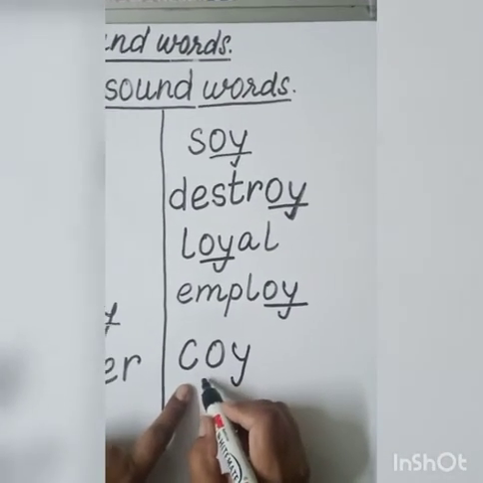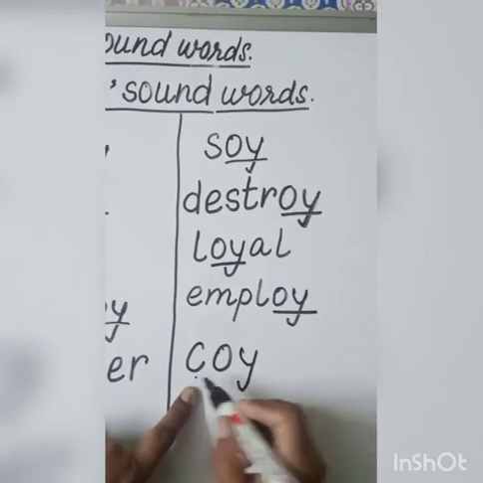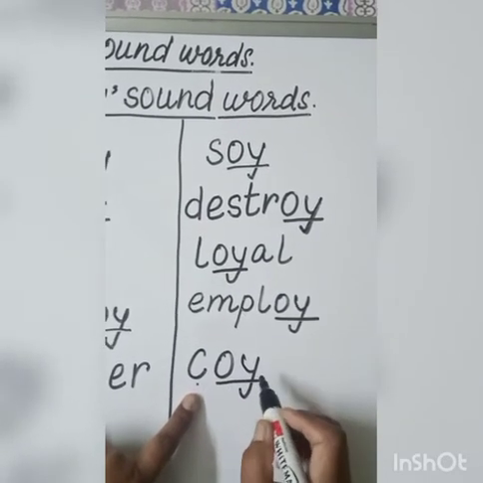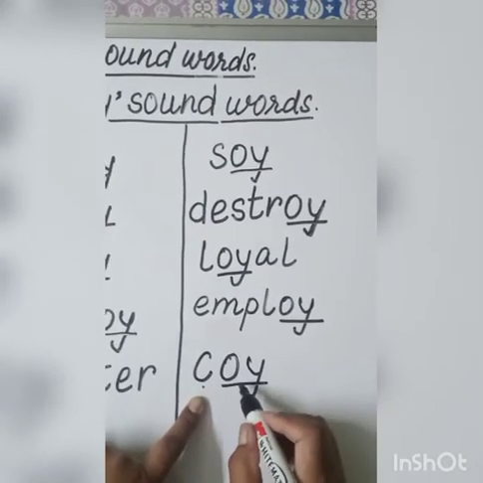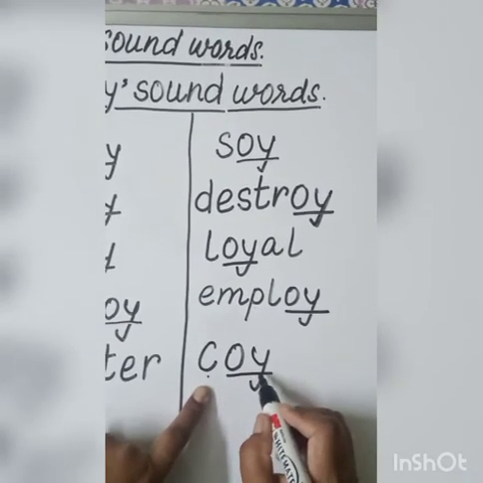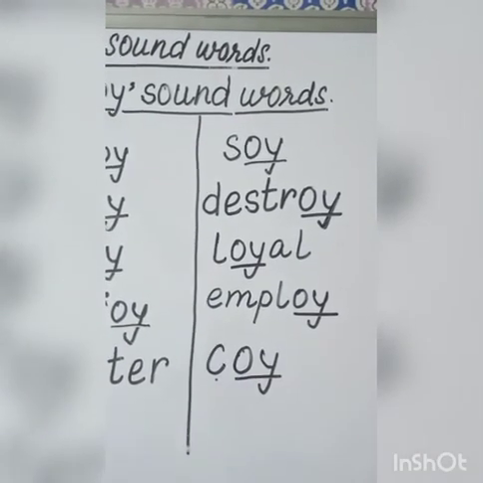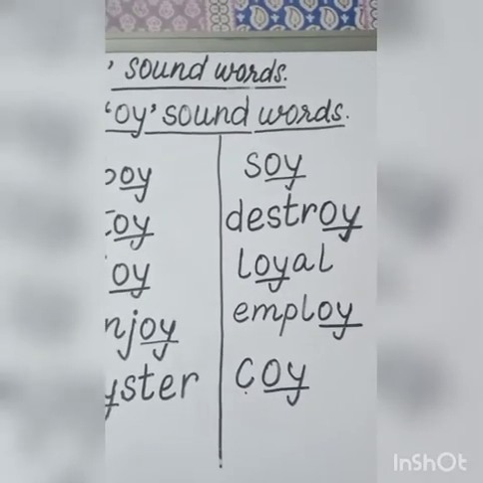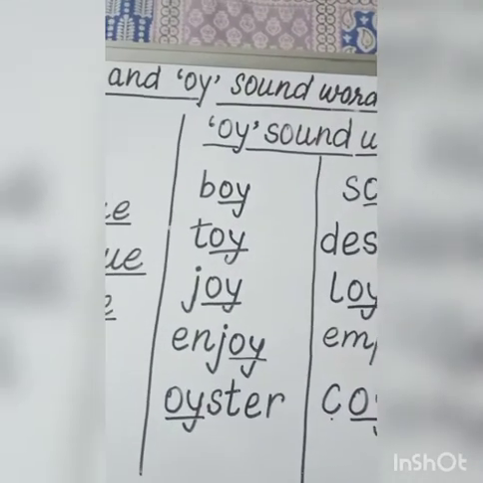Last word. C says K, OY, oi. Koi. So these are the sounds we learned today with the help of words.